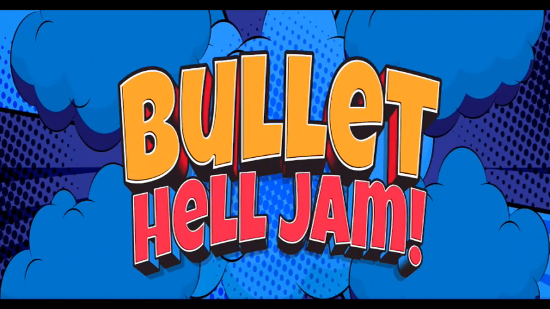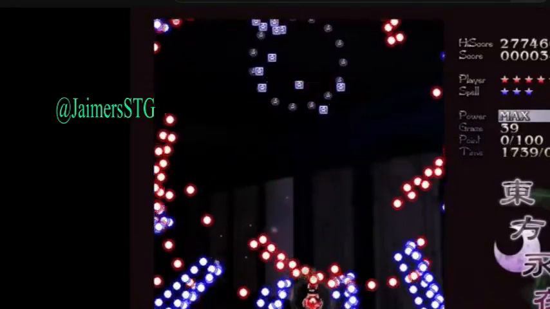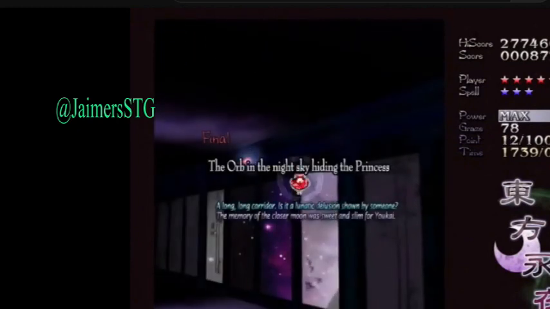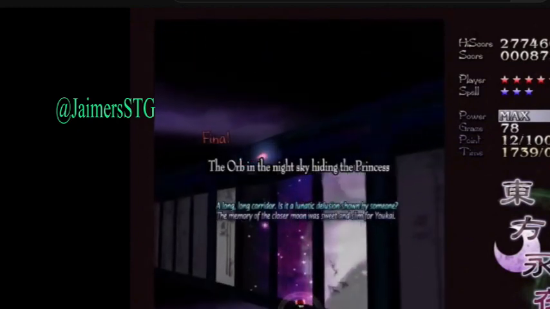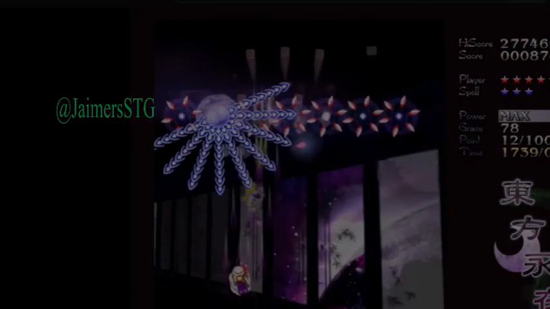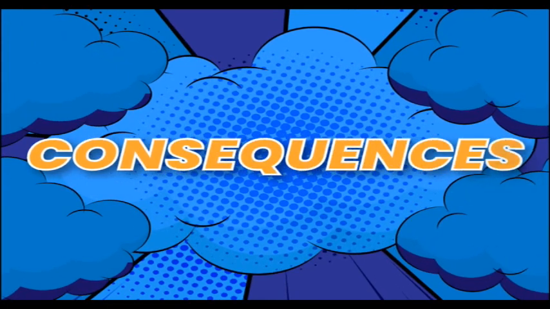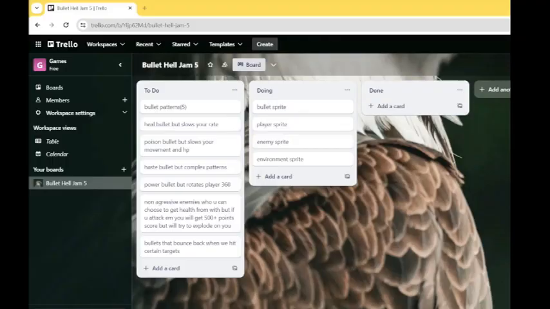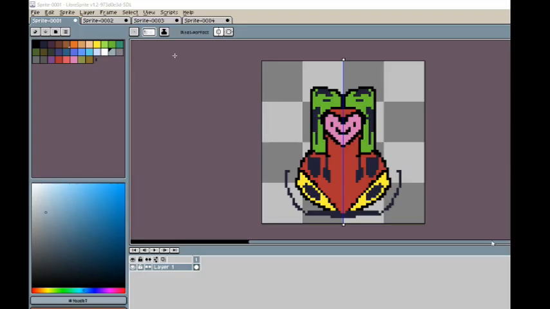Bullet Hell Jam, a game jam where we make chaotic but fun to play games with projectiles, most iconic being from Touhou games, where we solve difficult bullet patterns, all the while dodging whatever projectiles get thrown at us. The theme for this jam is consequences. So I've had a few ideas in mind which I'll put together in Godot, as you can see. So let's get on with some sprite making.